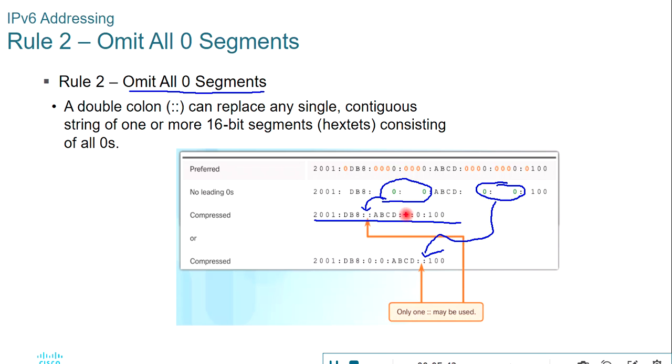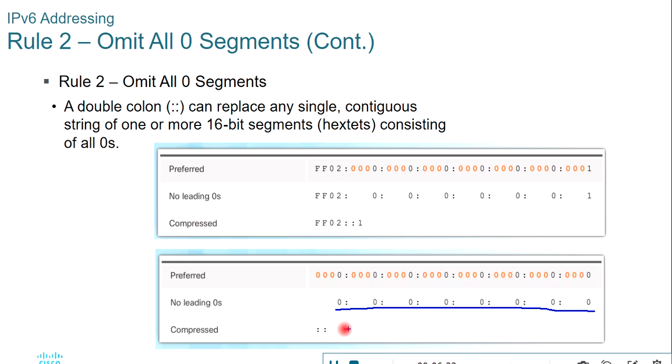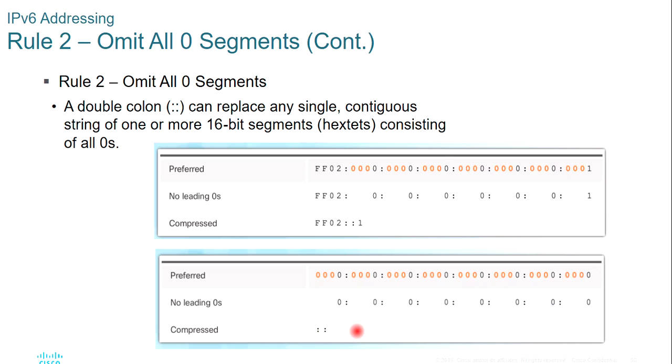That is, we can't use a double colon here in place of this double 0 and use a double colon in place of this double 0 at the same time. Here we can see that we have reduced these consecutive zeros of the hextets by a double colon. This is also rule number 2.